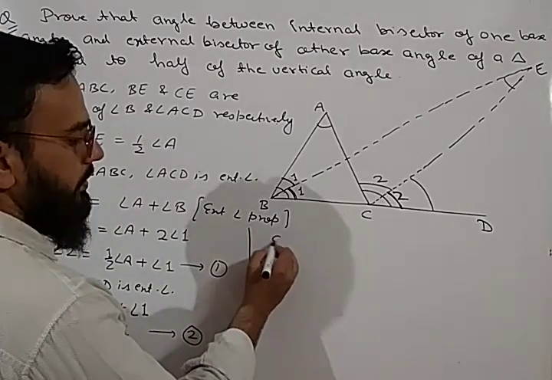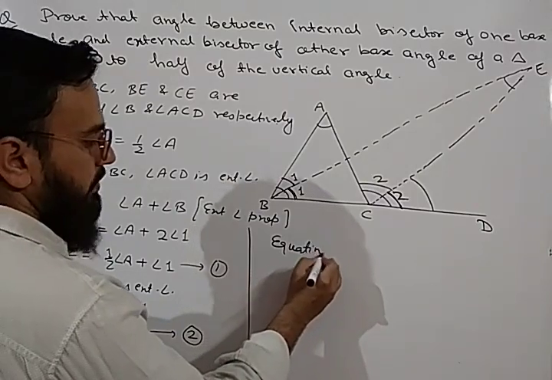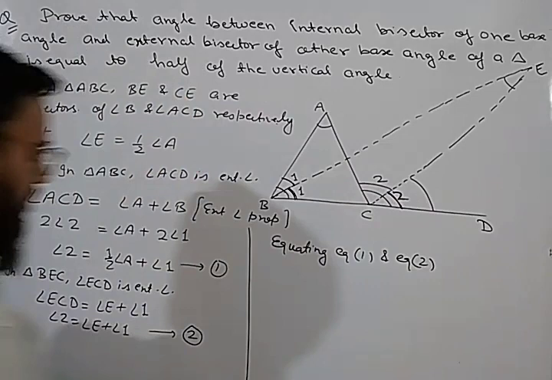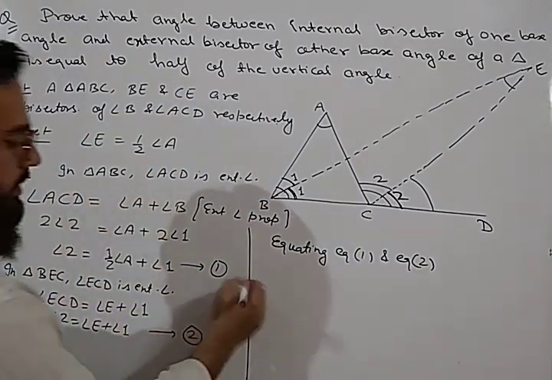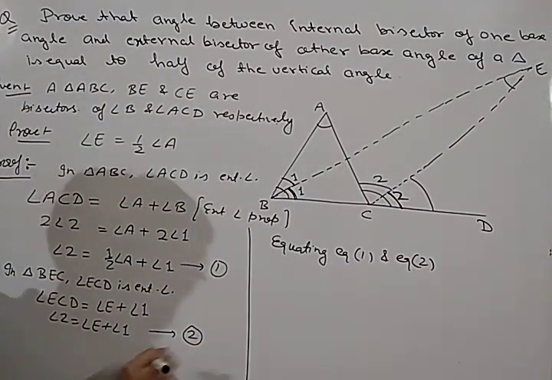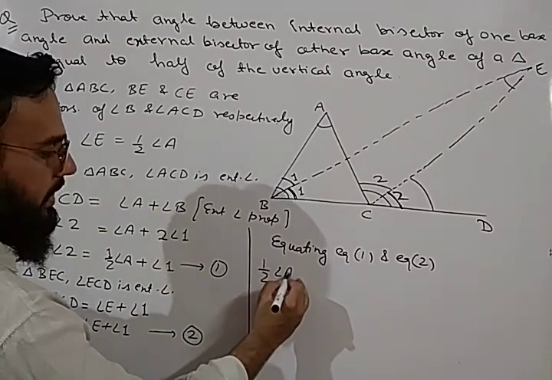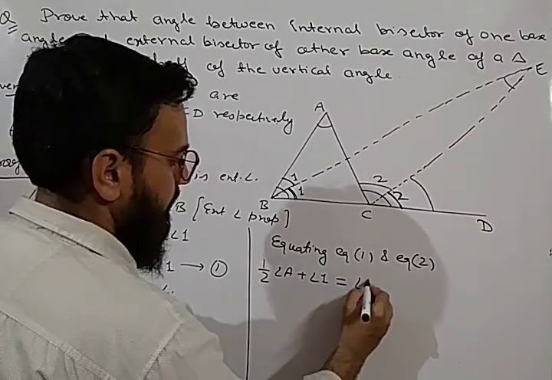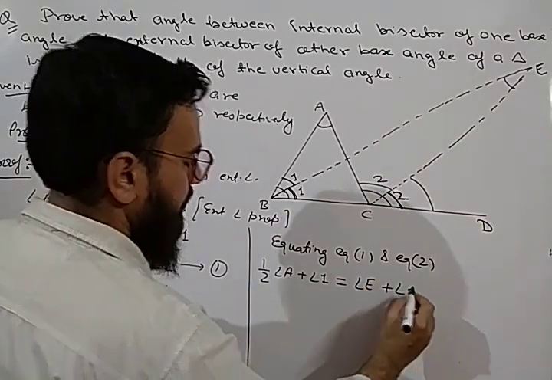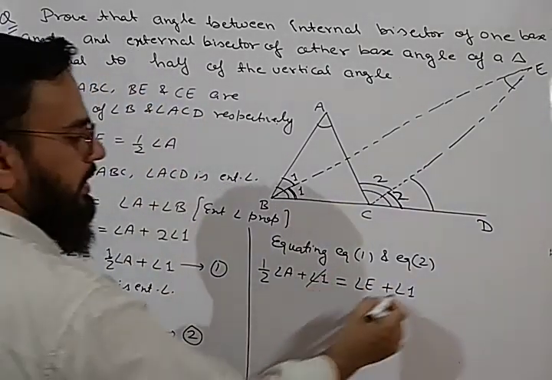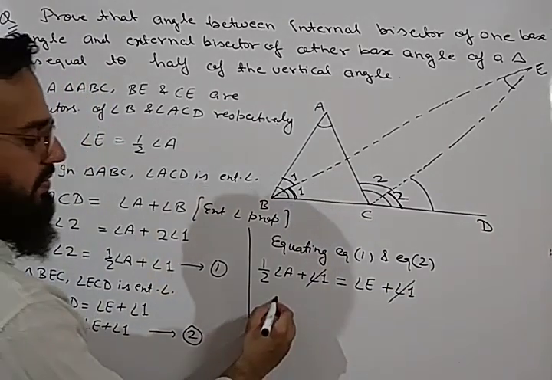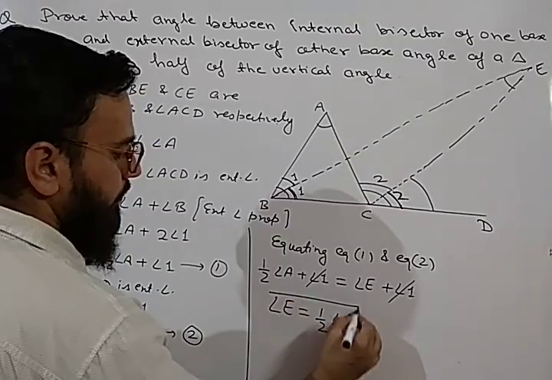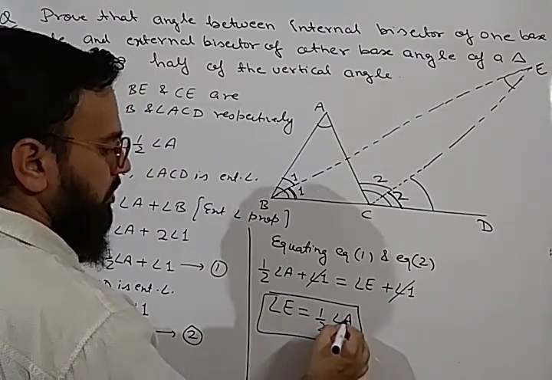So equating equation 1 and equation 2, we will get half of angle A plus angle 1 is equal to angle E plus angle 1. Now this angle 1 will be cancelled out, and we will get angle E is equal to half of angle A. And this is what we have to prove in this question.